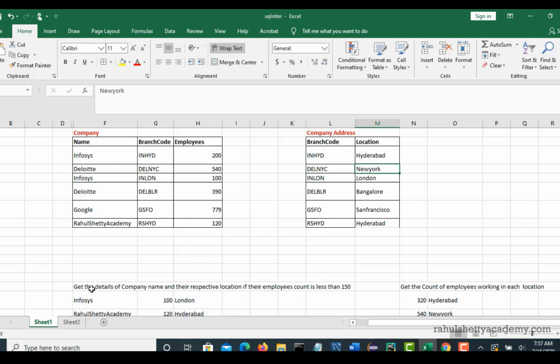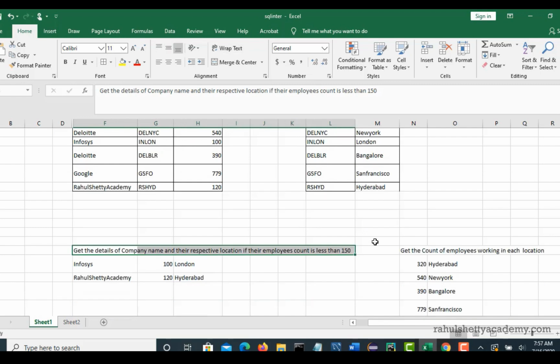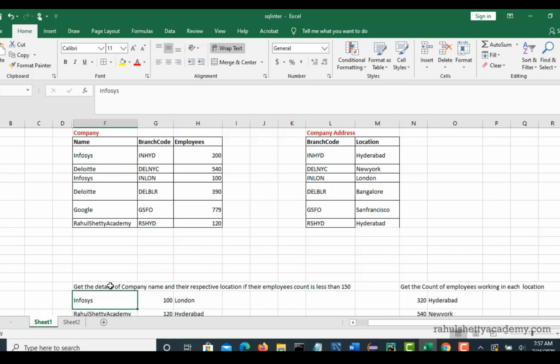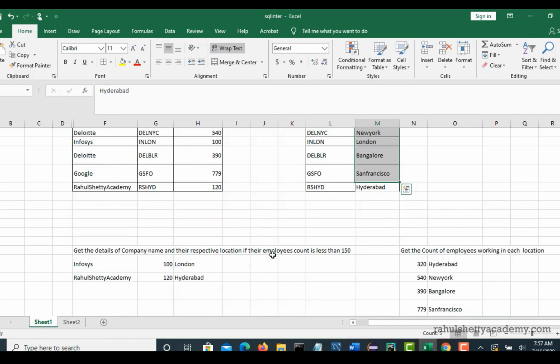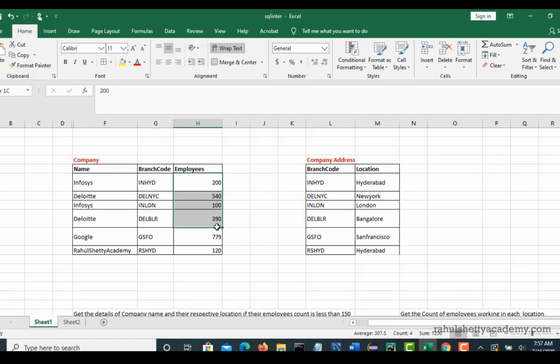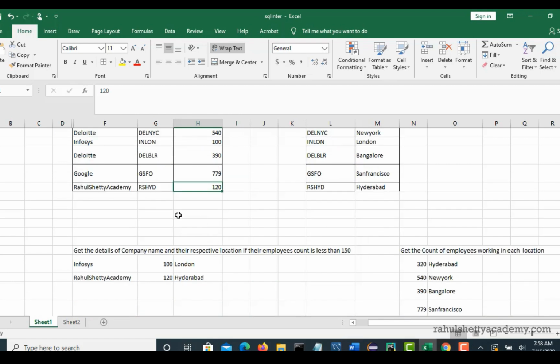Now you have to get this query solved, right? The query is: get details of company name and their respective location. You have to give the company name from here and the location if the employee count is less than 150. So basically you have to see where employee count is less than 150. It's the case for Infosys London and Rahul Shetty Academy. So these two companies have employees less than 150, right? You have to write a query that will retrieve the results of these two records, and also with the location name, right?